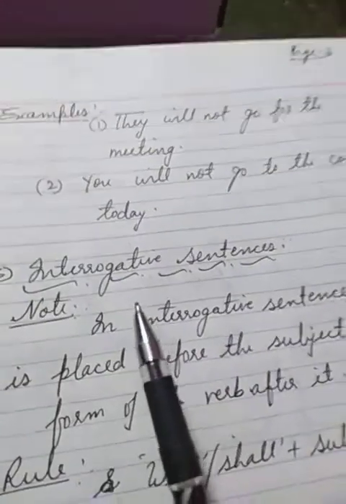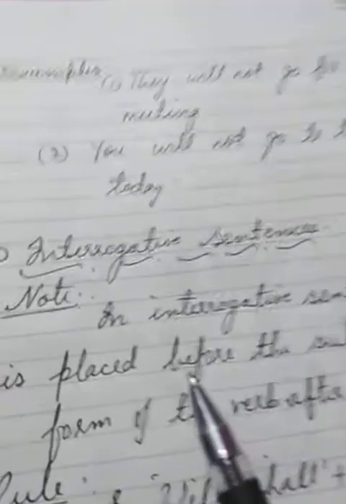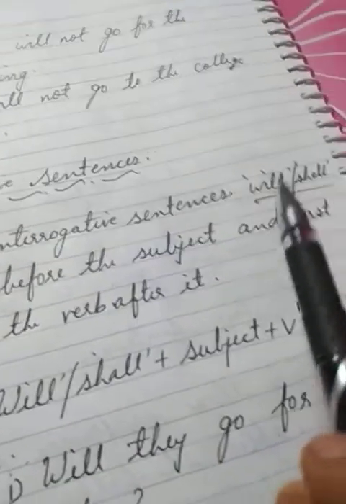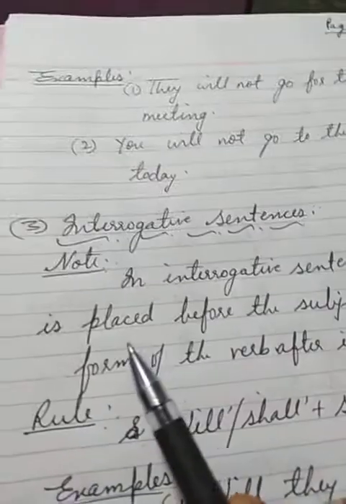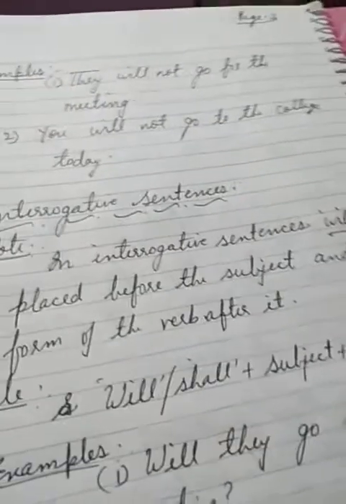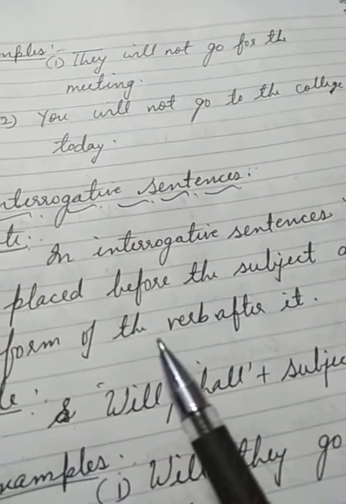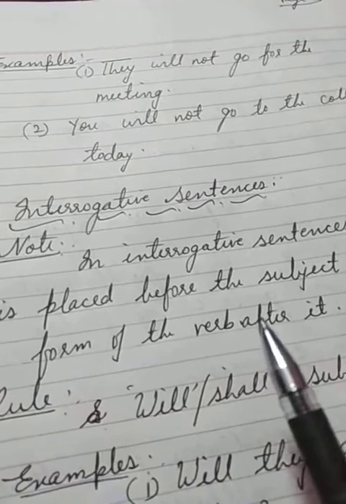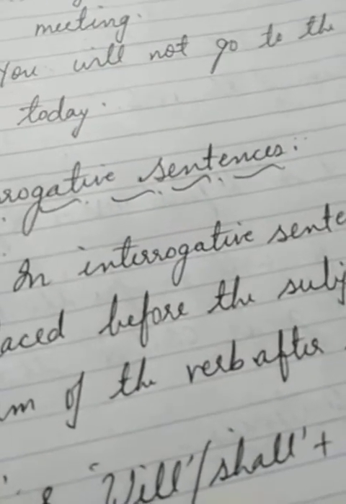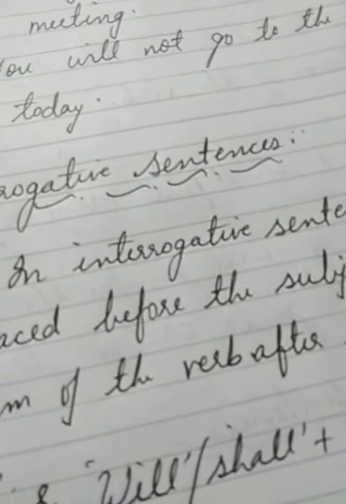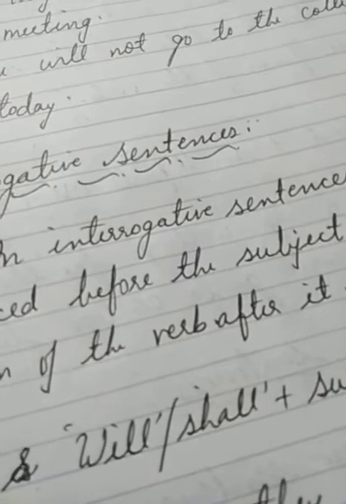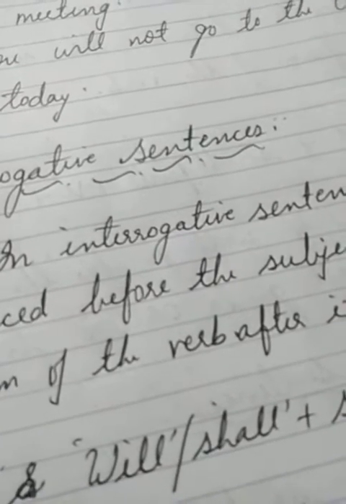Now in the case of interrogative sentences, will or shall is placed before the subject and the first form of the verb after it. So in interrogative sentences, we will write the helping verb before the subject and we will write the first form of the verb after the subject.